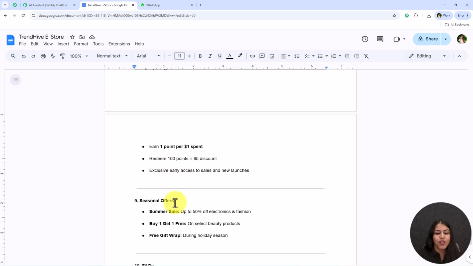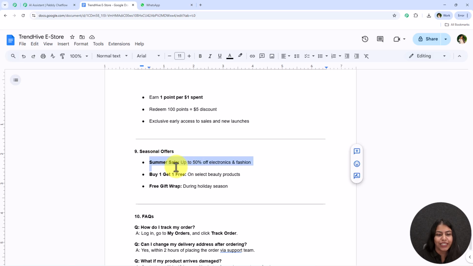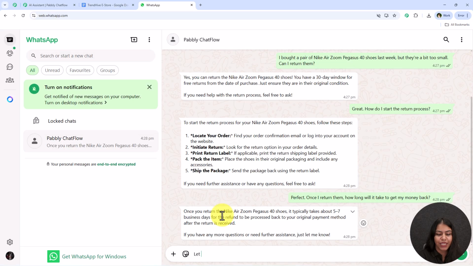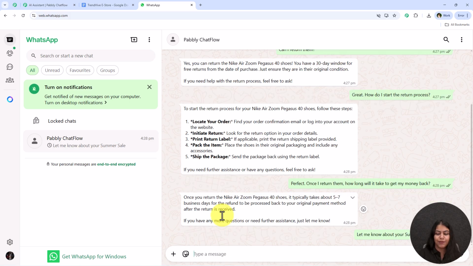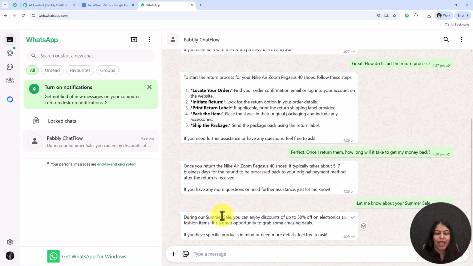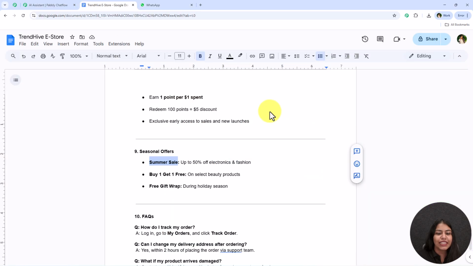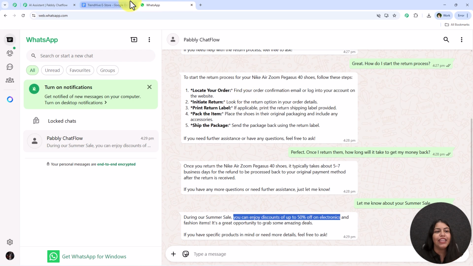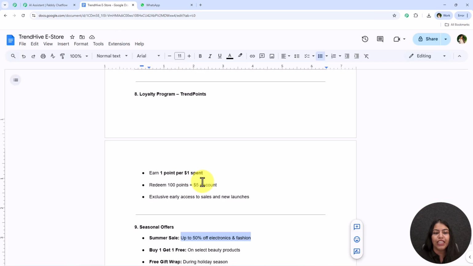Alright, so let's say I ask them about the summer sale. I type, let me know about your summer sale, and send this message. Within seconds and in real time, it replies, during our summer sale you can enjoy a discount of 50% off on electronics. And as you can see, this is the exact same line which is written right over here in my knowledge base. So this AI agent is only replying using these details of the knowledge base.